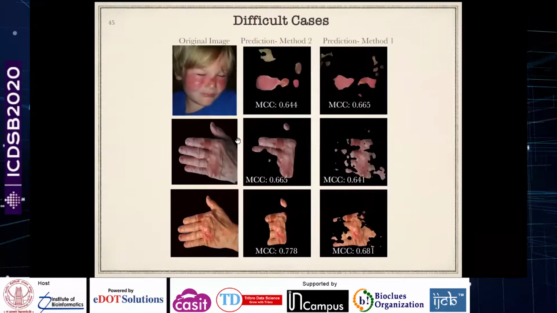So these are some difficult cases. We can see here, this is a very difficult case, where we are not able to replicate the original ground truth much, so there is some issue. This is the false positive coming, but you can understand the image illumination condition, the wrinkles here and wrinkles here, and the illumination conditions make it very difficult. Secondly, again as I told you, the face body part is very challenging, and the accuracy on the face body part is very limited for all the methods. The performance of other methods was even worse, less than 50%. Compared to that, our model was better, but still it is not that good, I would say.